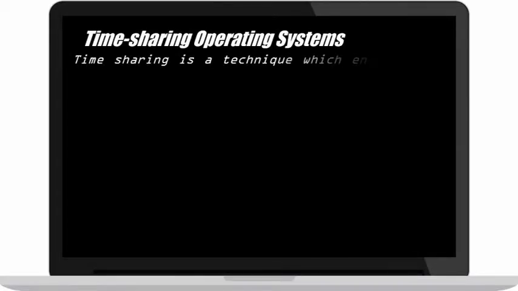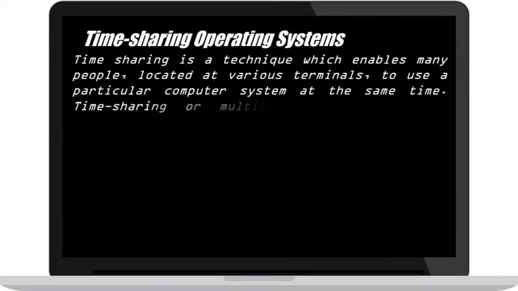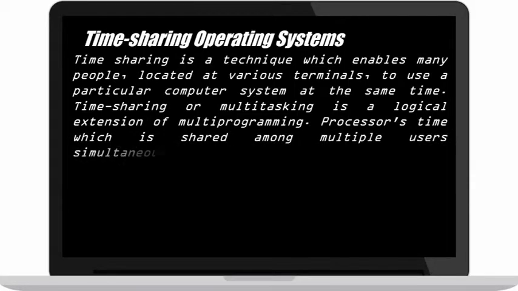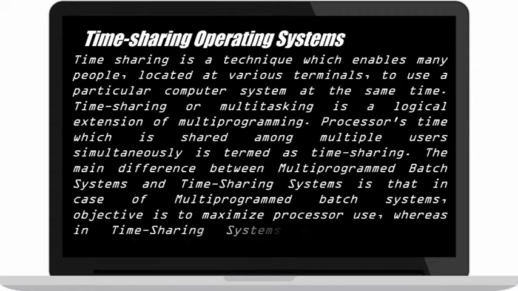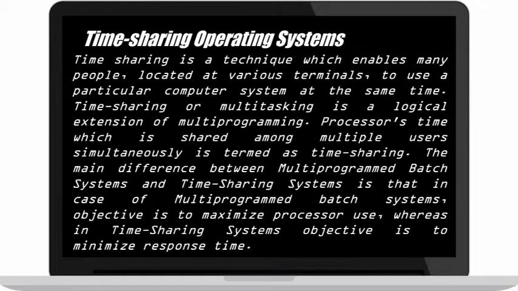Time-sharing operating systems. Time-sharing is a technique which enables many people, located at various terminals, to use a particular computer system at the same time. Time-sharing or multitasking is a logical extension of multiprogramming. Processor's time which is shared among multiple users simultaneously is termed time-sharing. The main difference between multiprogrammed batch systems and time-sharing systems is that in multiprogrammed batch systems, the objective is to maximize processor use, whereas in time-sharing systems the objective is to minimize response time.